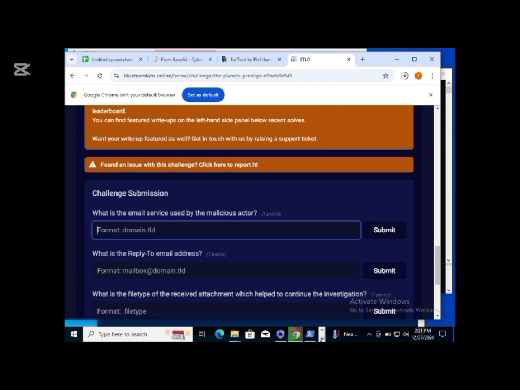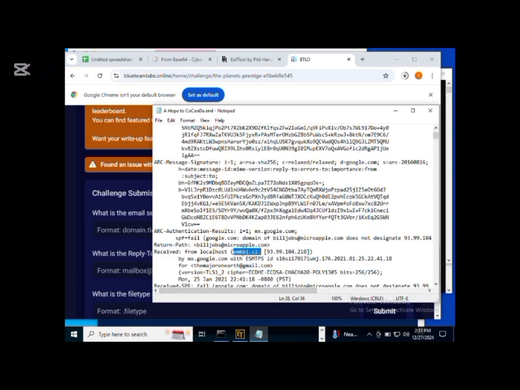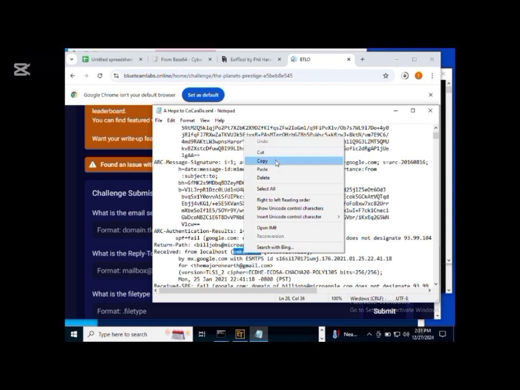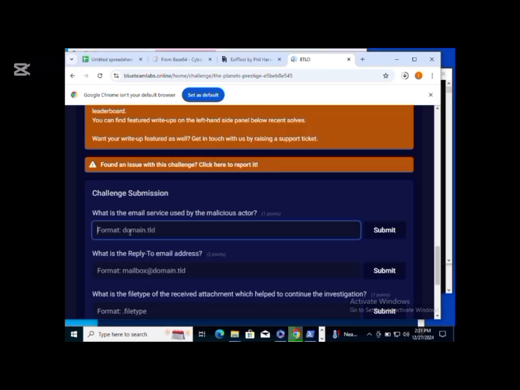Let's see if it's right. So we'll paste it. Okay, we'll copy and then paste and submit. Let's see. Exactly, that's right. Let's move to the next one.